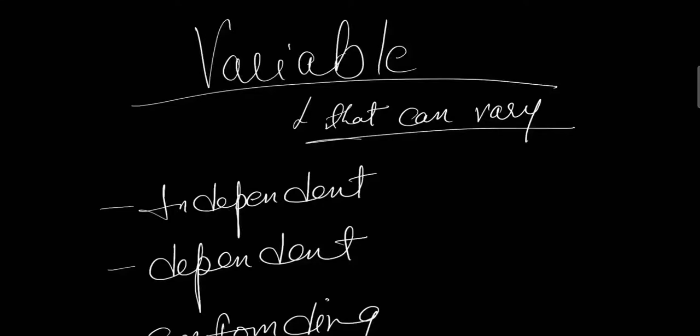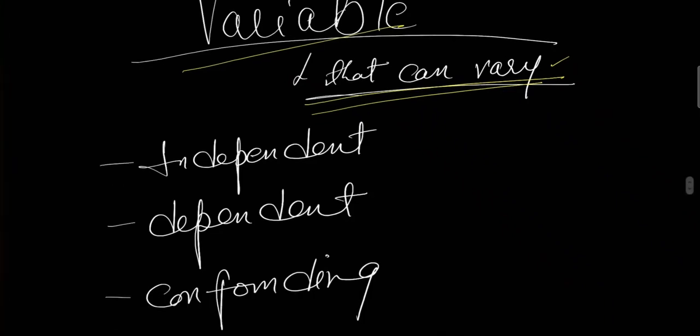So today we'll discuss briefly about variables. Starting with the variable: what is a variable? The simple thing we can say is, anything which can vary. That's called a variable. For example, time, your memory, attention, your heartbeat, pulse, anything can be a variable. So which varies, that's called a variable.